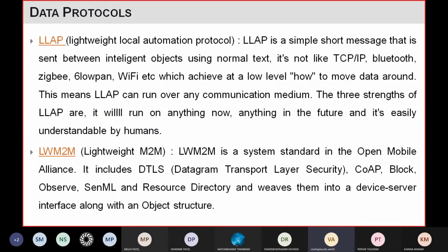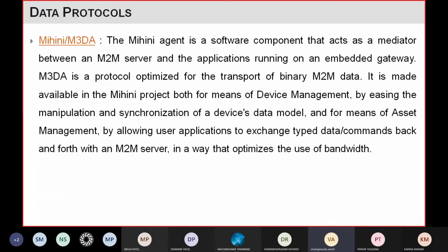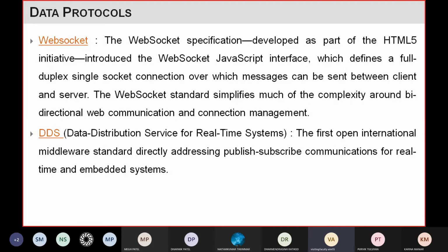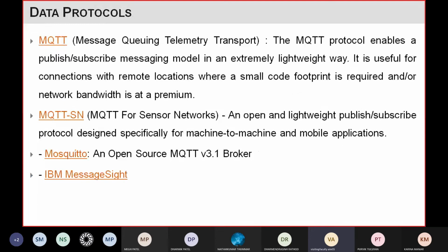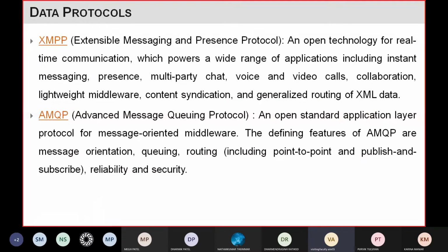You don't need to remember all the information about all of these data protocols. This is for information, whatever you can remember. In the exam they will not ask specifically about these protocols. Maybe they will ask about the standard or most popular data protocols like MQTT, CoAP, XMPP, AMQP.